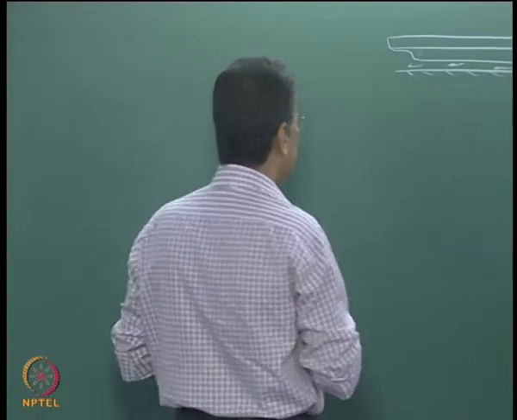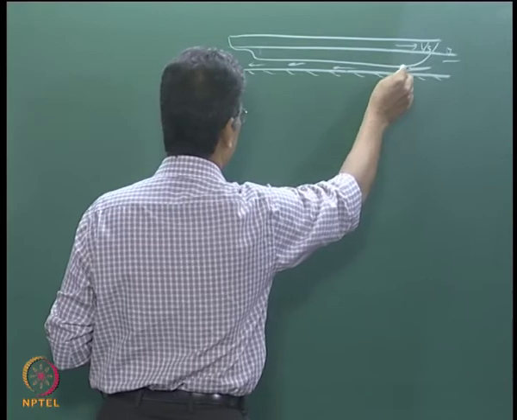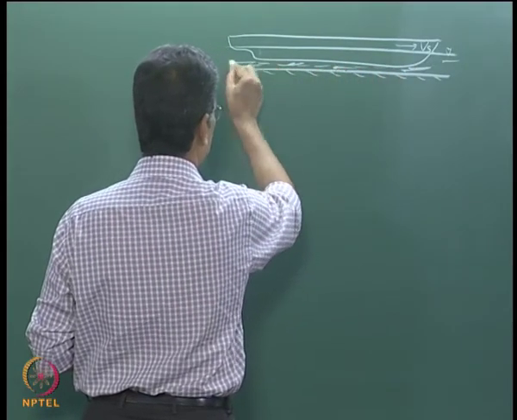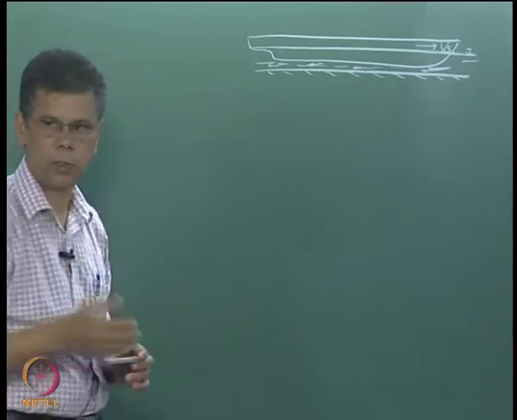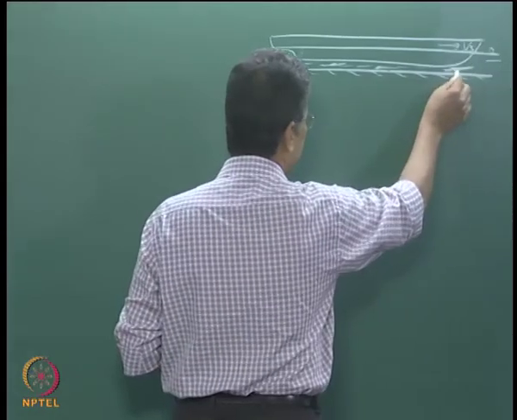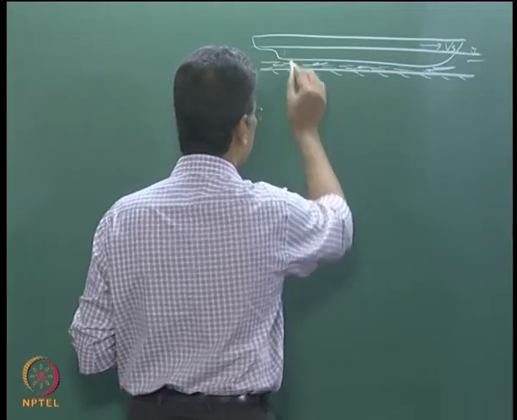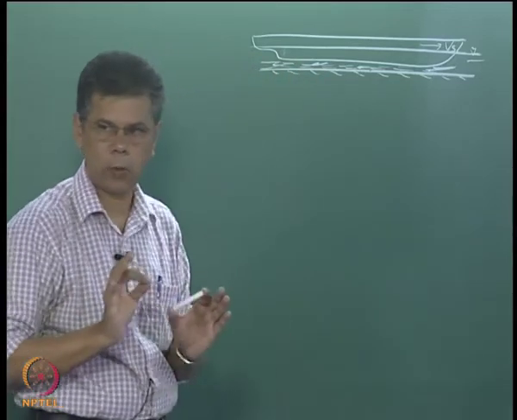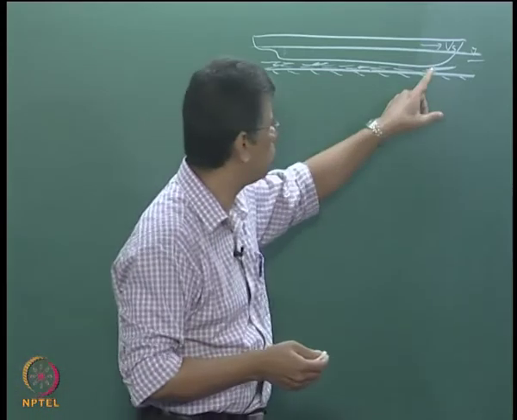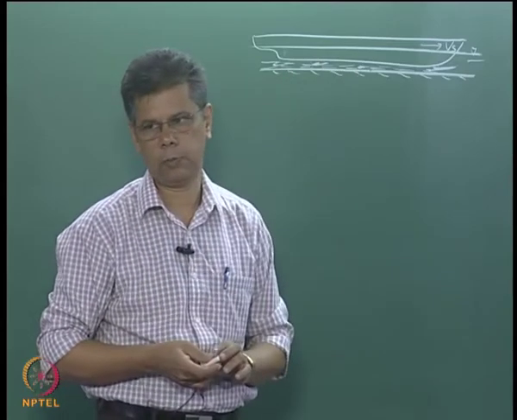Then another aspect you have to consider is the boundary layer formation. If it is a viscous flow, a boundary layer is formed below the ship, and the bottom also gets another boundary layer. So there is a boundary layer attached to the ship, and a boundary layer attached to the bottom. The boundary layer thickness is 0 at this point, and it increases towards the aft.